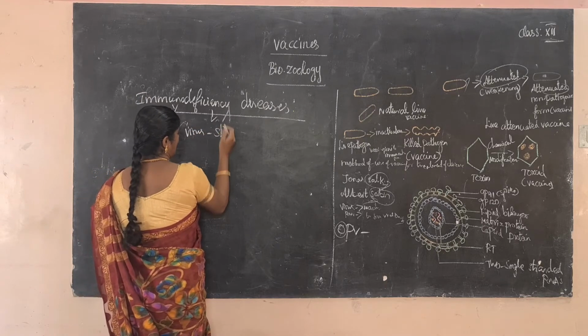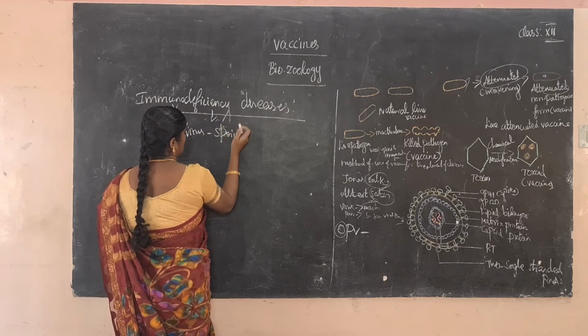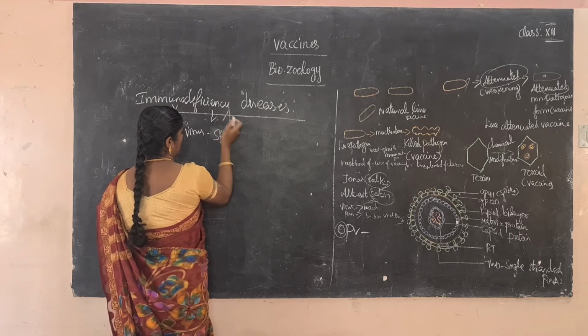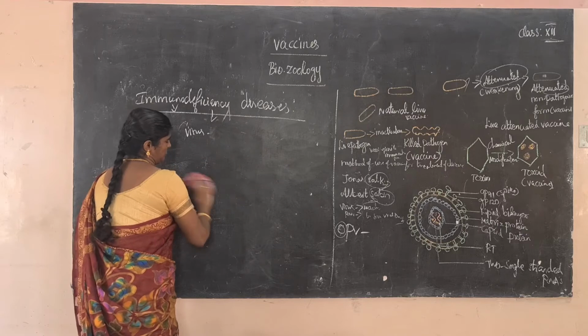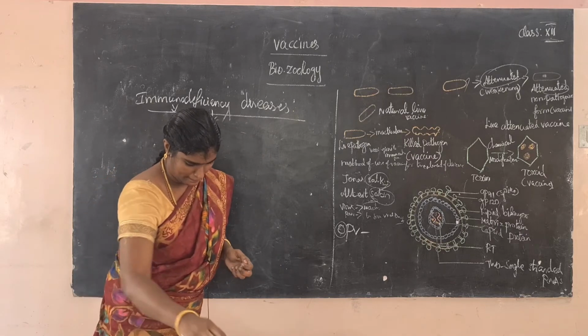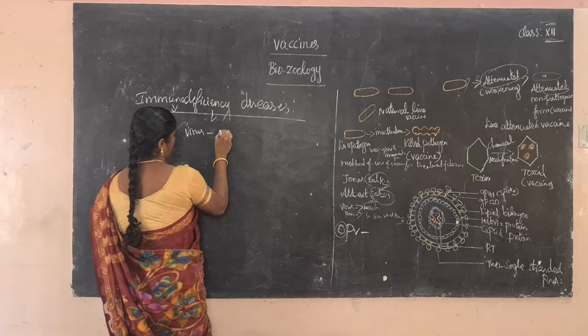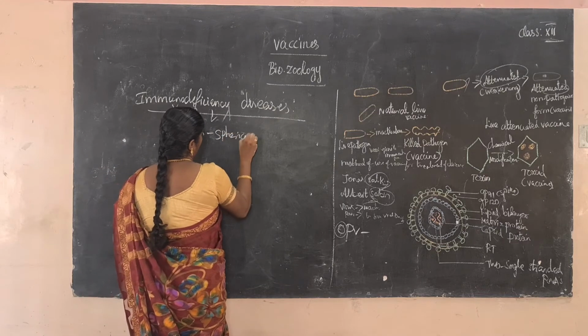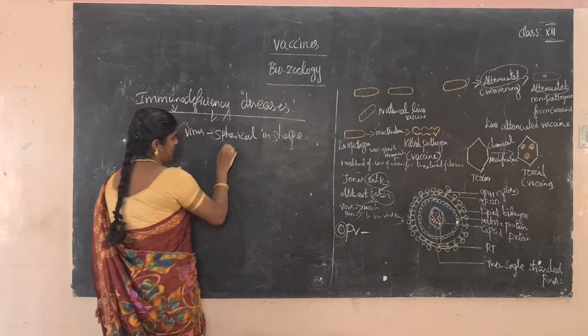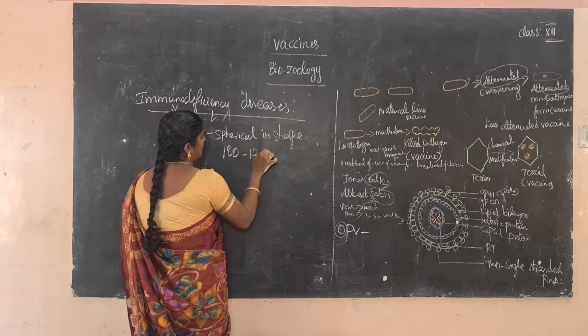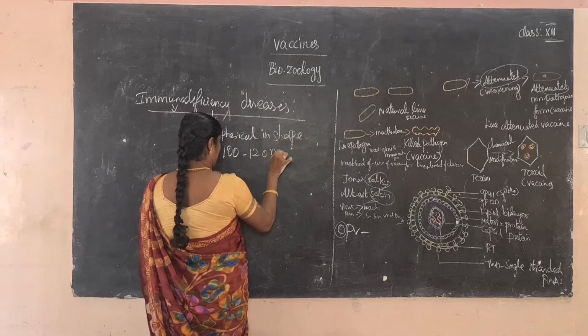The virus is spherical in shape, and the size is 100 to 120 nanometer.